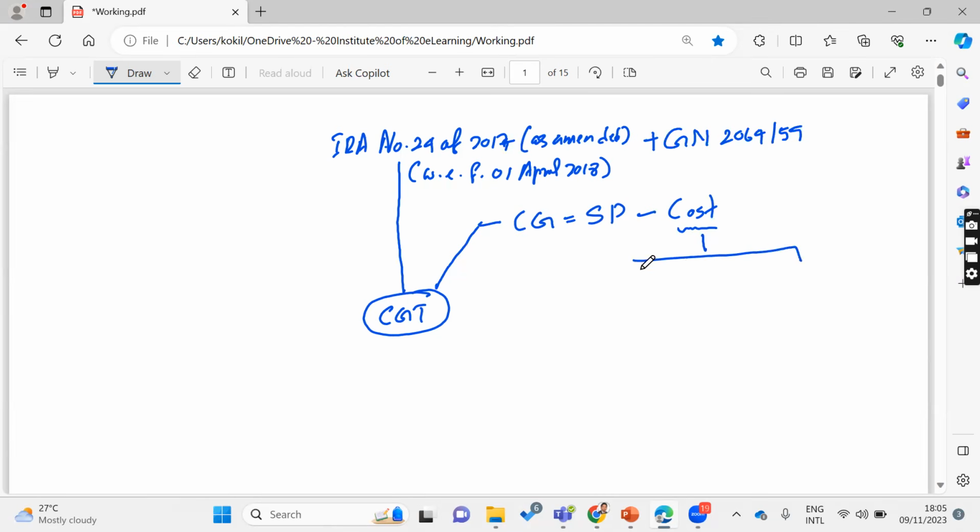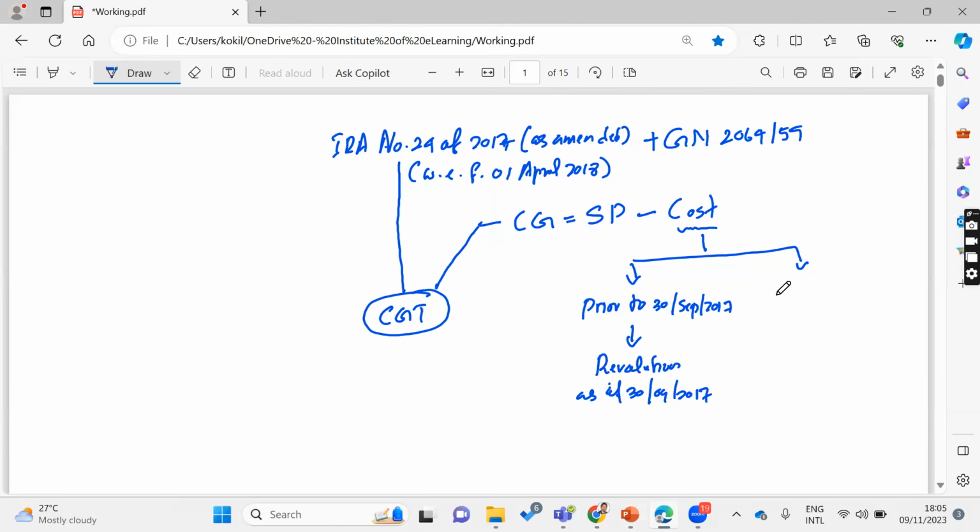We need to take this cost depending on whether such asset was purchased prior to, right? If this particular asset was purchased prior to 30th September 2017, then you have to do a revaluation as at 30th September 2017, right?